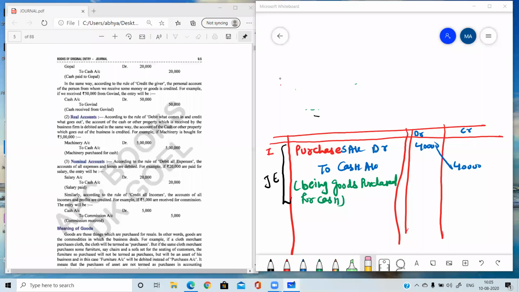One more thing I want to tell you: the analyzing table I am making, it's not compulsory for you to make it. You can do all things in your mind. Initially, in the first two or three questions, you need to prepare that table. When you practice, you will become expert in passing journal entries, and there will be no need of an analyzing table.